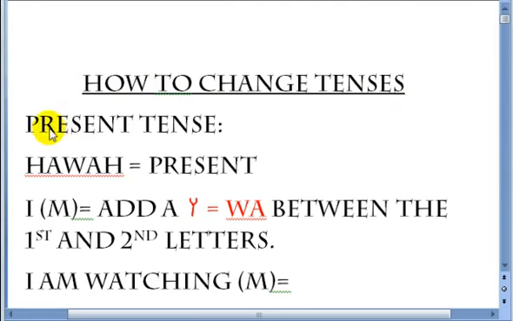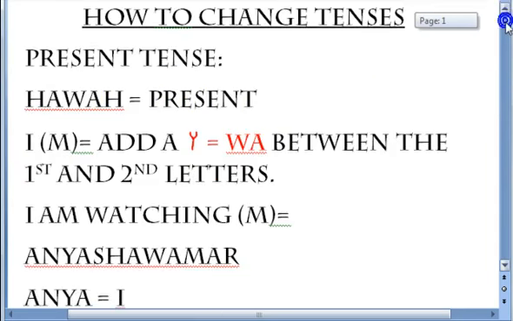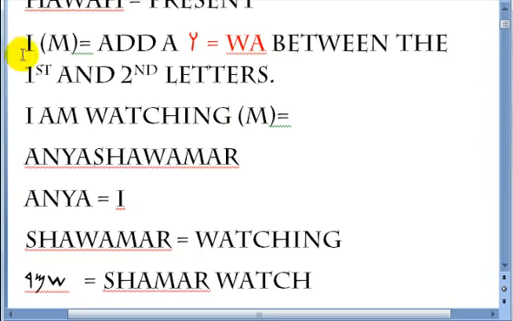The first tense we're going to deal with, like I said, is the present tense. The word hawa means present. Now we're going to deal with I, in the first person. So I, male: in order to make it present tense for watch, you would add a wa between the first and the second letters.